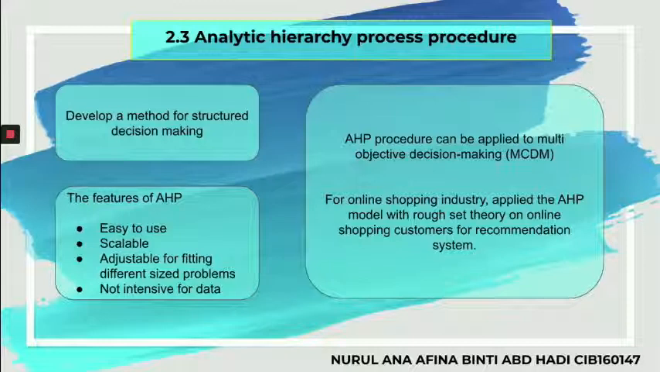For the features of the weights from the AHP procedure, it can be summarized that they were easy to use, scalable, adjustable for fitting different size problems, and also not data intensive. The AHP procedure can be applied to multi-criteria decision making, or MCDM in short, which can help variables to define their weights. For research in the online shopping industry, by applying AHP models, they can roughly set the theory of online shopping customers for recommendation systems.